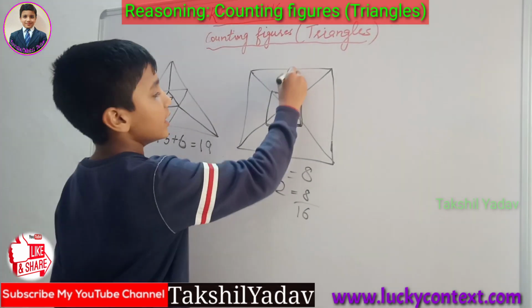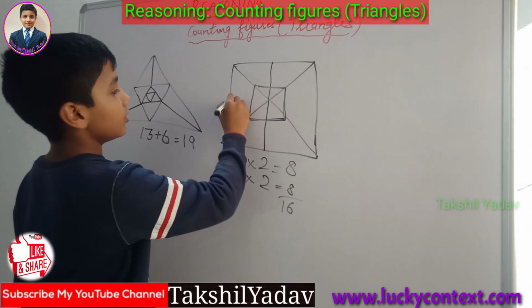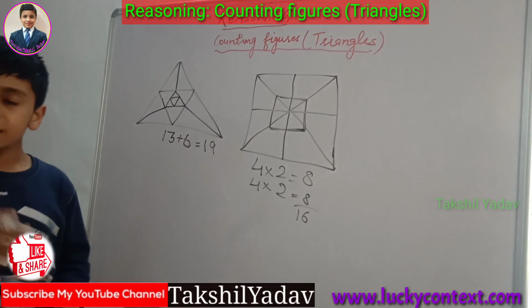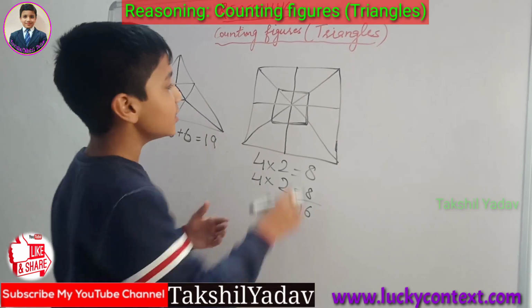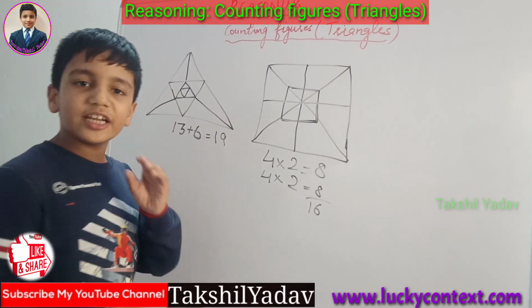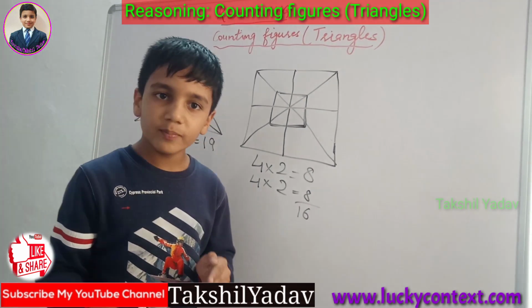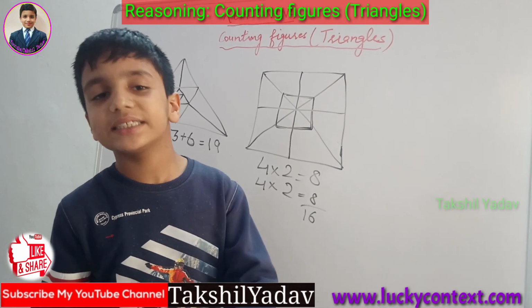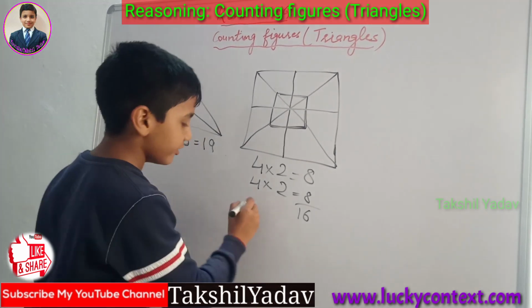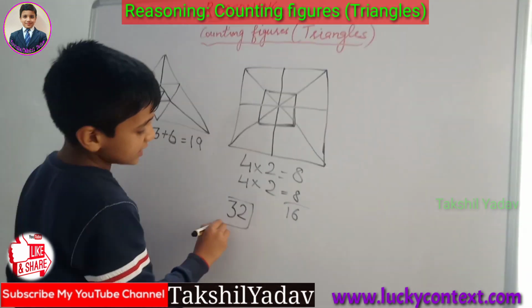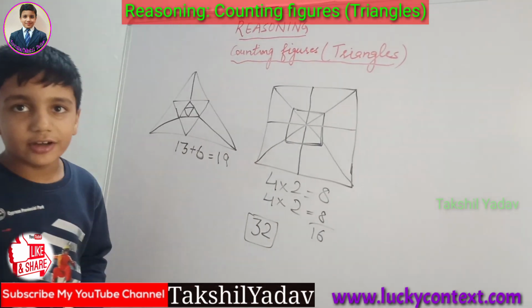And what about if I add these lines too? Well, here we will follow the same formula. 1, 2, 3, 4, 5, 6, 7 and 8. There are 8 triangles in each square. So 8 into 2, 16 and 8 into 2, 16. 16 plus 16 when added together they give us 32. Thus there are 32 triangles in this figure.